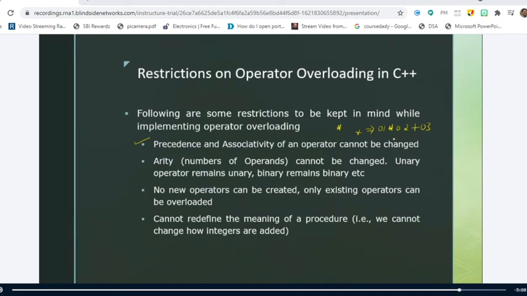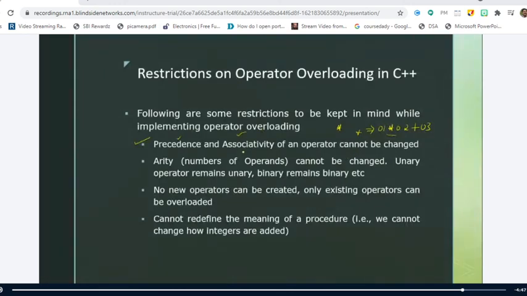O1 star O2, sir. Why? Because the star is having the highest precedence over the plus. So the prioritized operator should be evaluated first. First, star will be evaluated. So even though you overload the operators, the precedence and associativity will not change. The priority of the operators will not change.